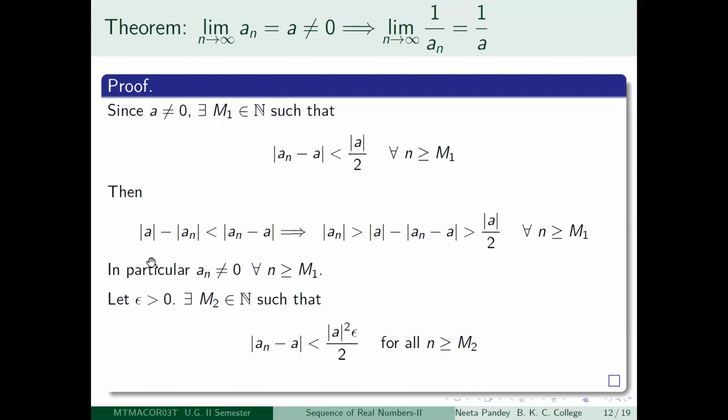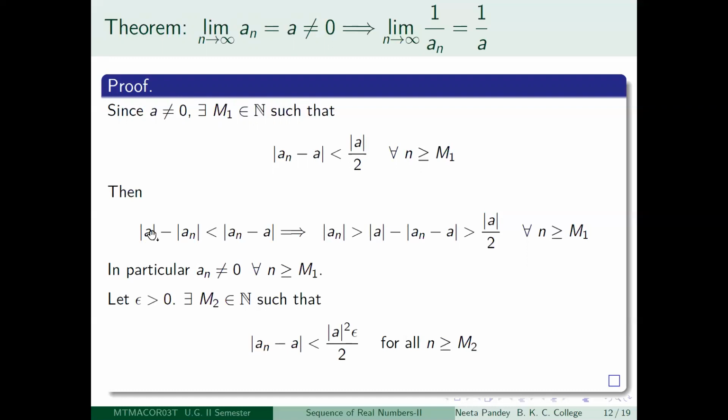So by triangle inequality, you will get mod of a is less than or equal to mod of an minus a plus mod an, right? I think I should have written less than or equal to here, but it doesn't matter in the final thing. So we will get this inequality just by triangle inequality.